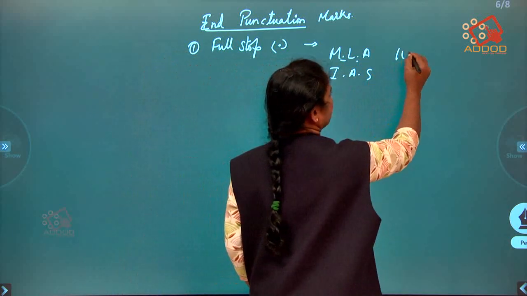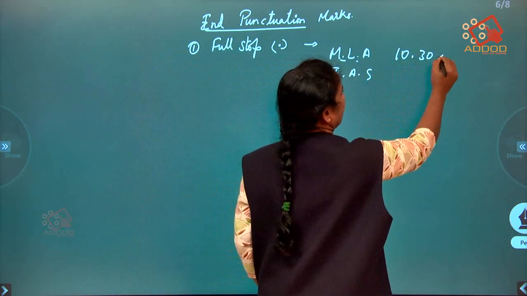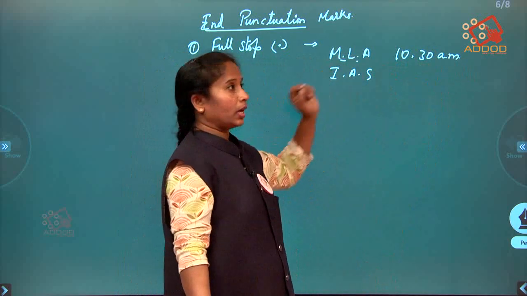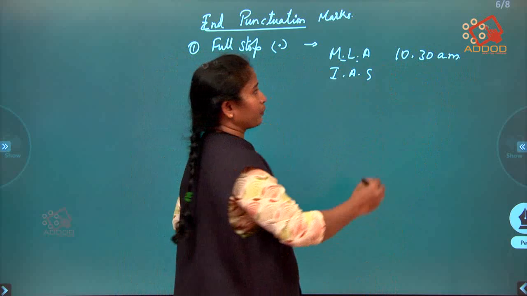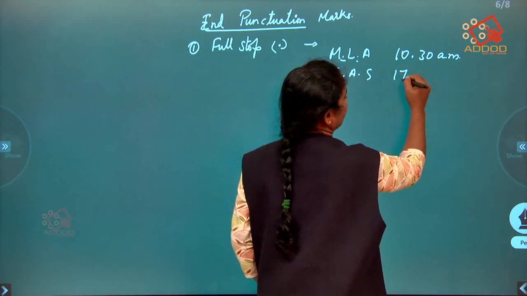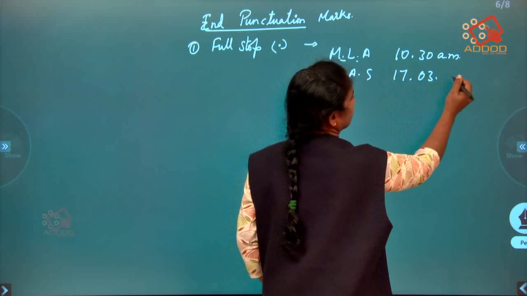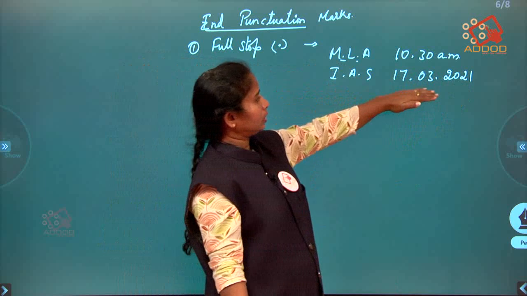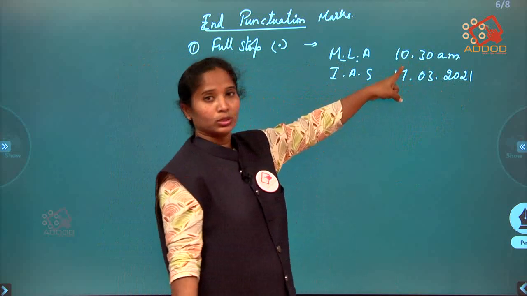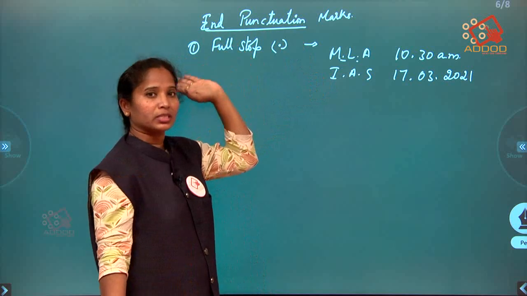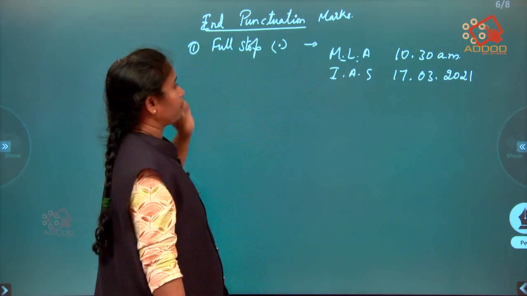For example, if it is 10.30 a.m., we use full stop. And we also use it in date, to say that this is 17th March, right? So only to differentiate the date, time, we use dots, okay, for abbreviations. At end of every sentence we use full stop.